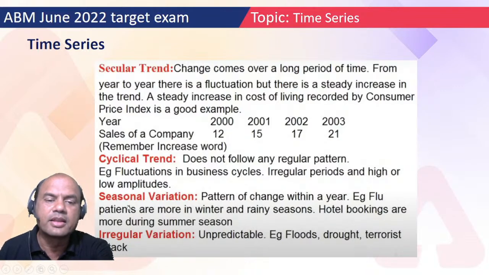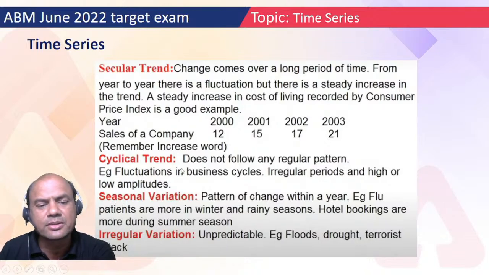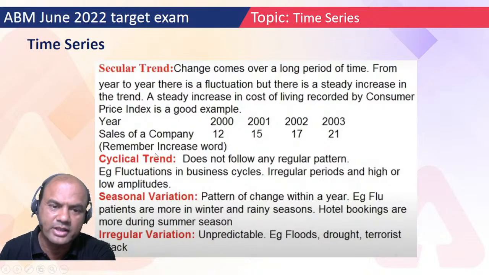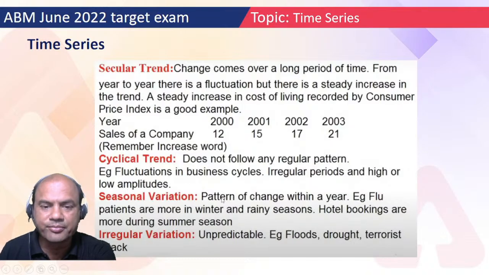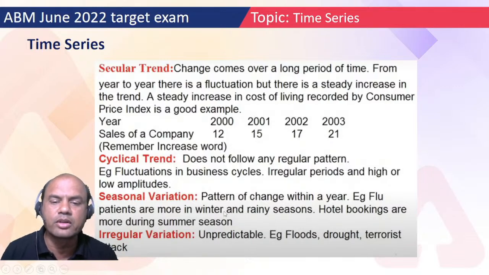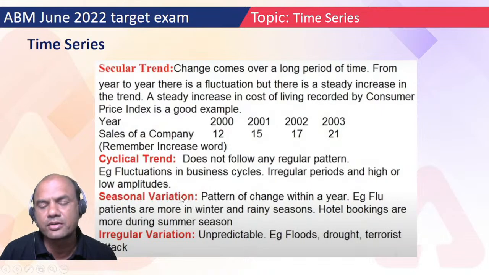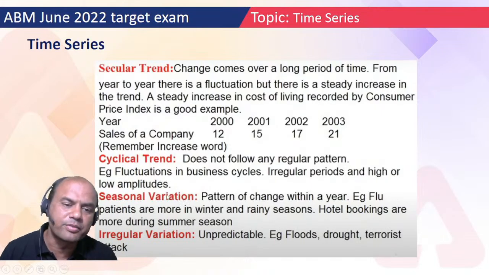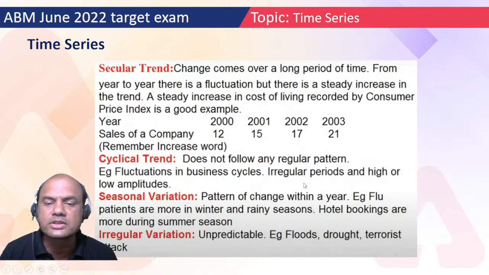Okay, next, seasonal variations. Now this is similar to cyclical trend. Okay, similar but not the same. Pattern of change within the year. Example, flu patients are more in winter and rainy seasons. Hotel bookings are more during summer seasons, right? Now in a year there are also ups and downs, cyclical trend also has ups and downs, seasonal also has ups and downs. But there is a difference in seasonal. Within a year, it follows in every year.